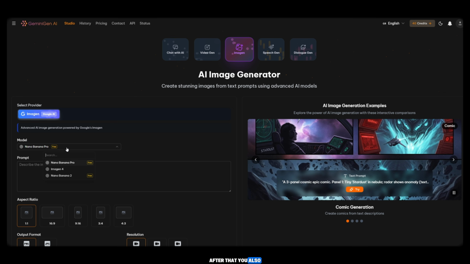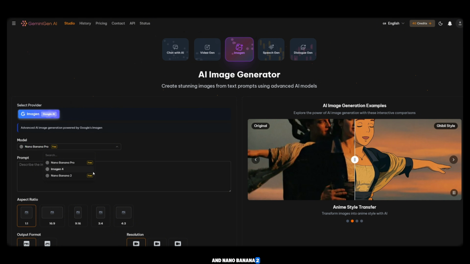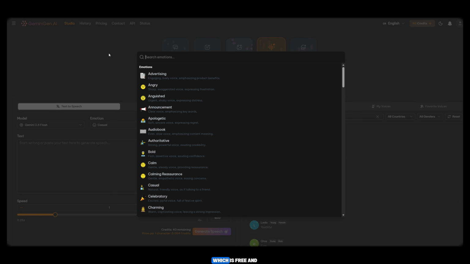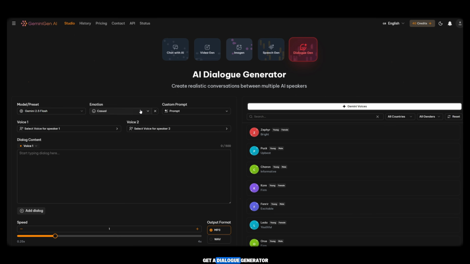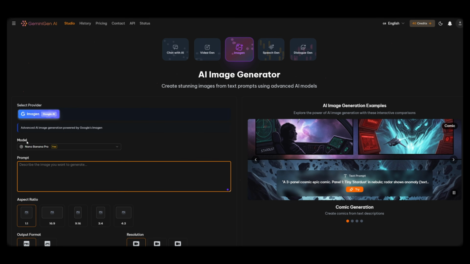After that, you also get an image generator where you can use Nano Banana Pro Image and Nano Banana 2, which are all available for free and do not require credits. Then you also get a speech tool, which is free, and you can generate speech from here. You also get a dialogue generator, so basically everything is available in one place. This is an all-in-one AI tool. So guys, let's start the process.